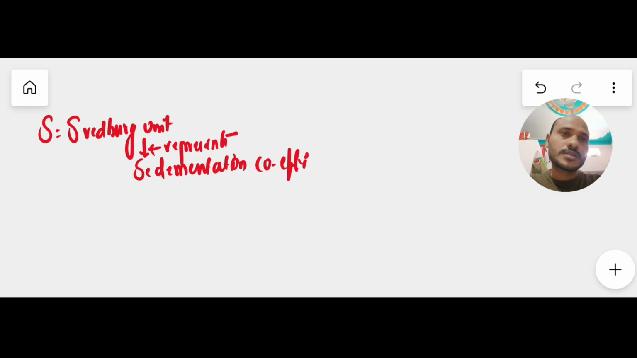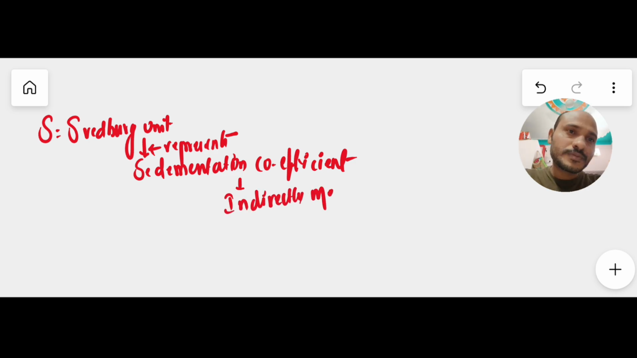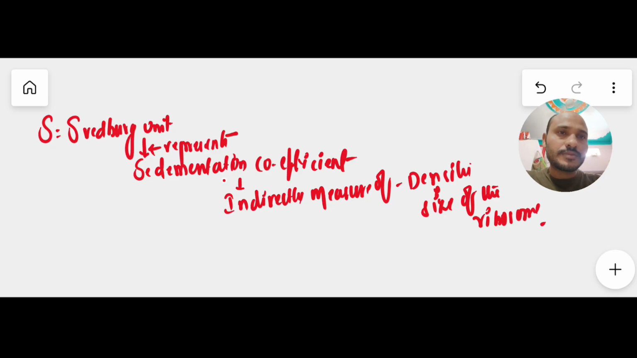So S stands for Svedberg unit, which represents the sedimentation coefficient. The sedimentation coefficient is an indirect measure of the density and size of the ribosome. The value of the sedimentation coefficient is 10 to the power of minus 13. So this is all about the Svedberg unit, which stands for S.